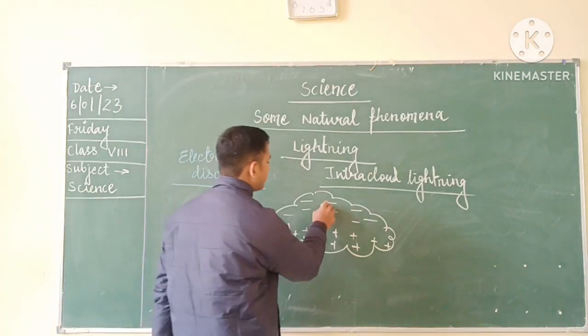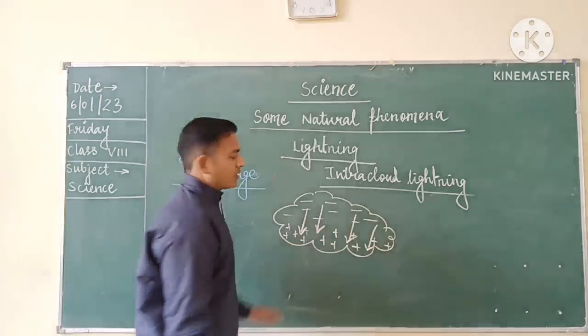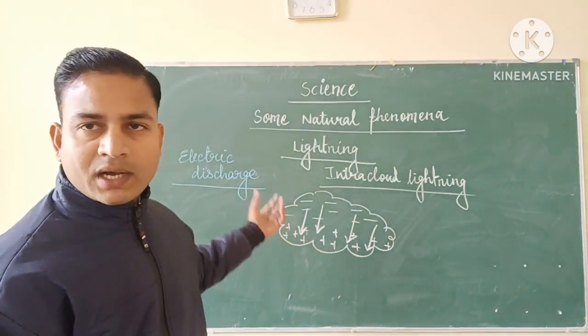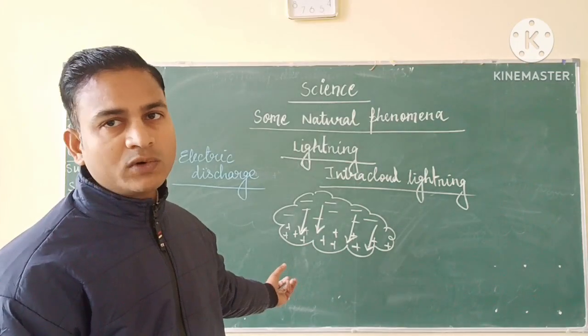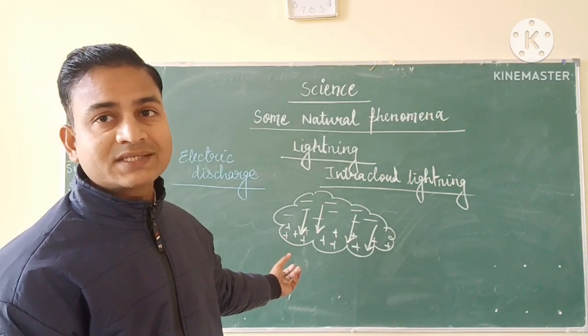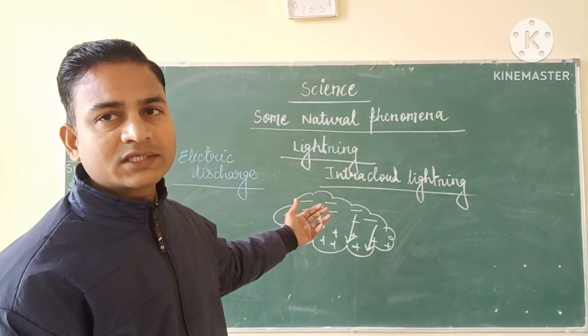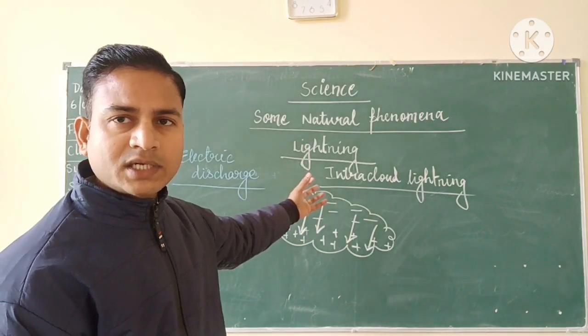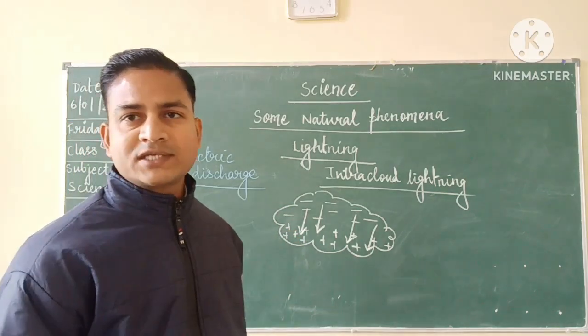So here we see, for example, suppose these charges, the negative charges from the upper portion of the cloud, are moving towards the lower portion of the cloud where the number of negative charges is less, and in the upper portion the negative charges are more in concentration. So from high concentration, when the negative charges are moving to the low concentration, then what does it mean?